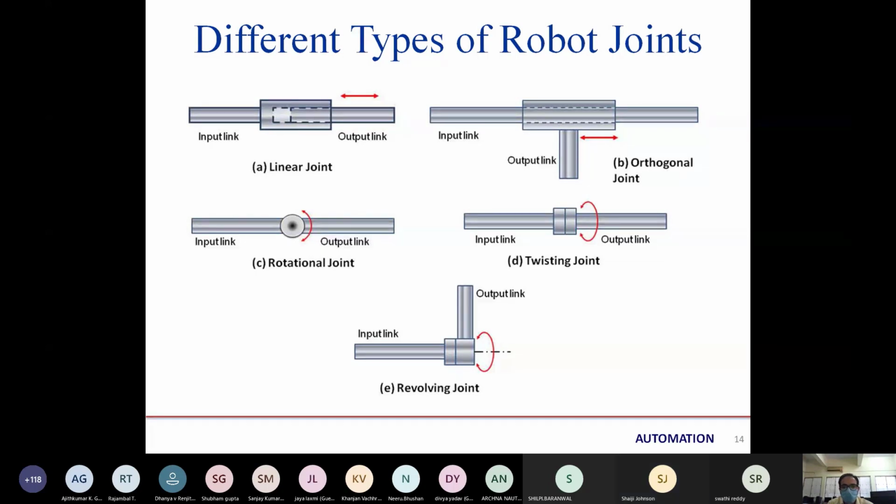Is there any doubt? You can ask if there is still any doubt or query regarding the joints. So there is confusion for me. When the joint and the links are moving, or the joints are moving in these pictures? No, ma'am. Joint helps the link to move. So when you say input and output, we are talking about links, right? Links are moving. Yes, ma'am. This is input link, this is output link, and in between there is a joint that helps the output link to move. So links are usually moving, joints are just facilitating the movement of the links. Yes, ma'am.